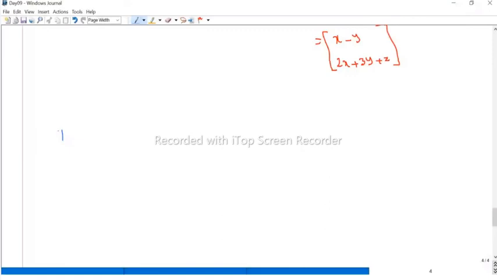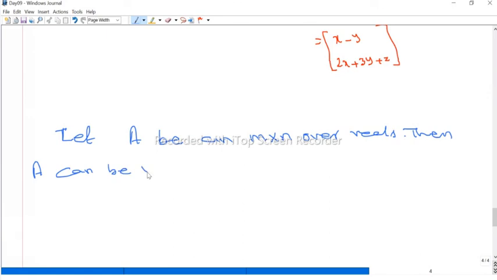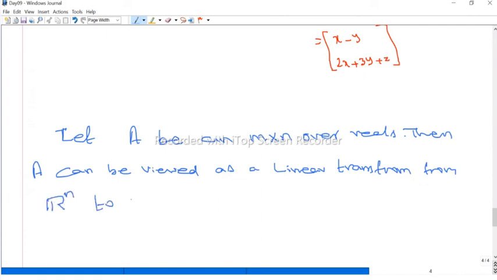Otherwise, let A be an m by n matrix. Suppose we take any m by n matrix over real numbers, that is very important. So over reals, A can be viewed as a linear transformation from Rn to Rm.